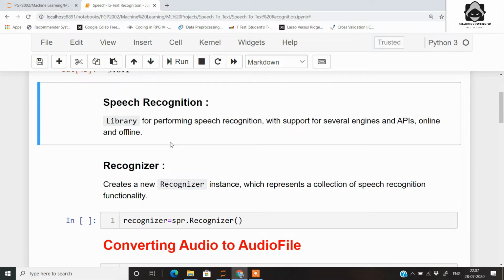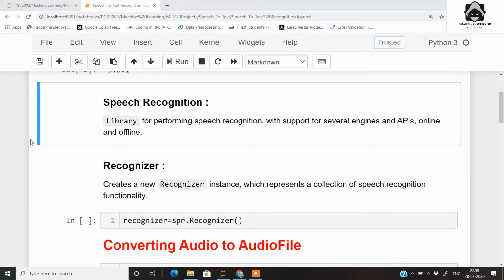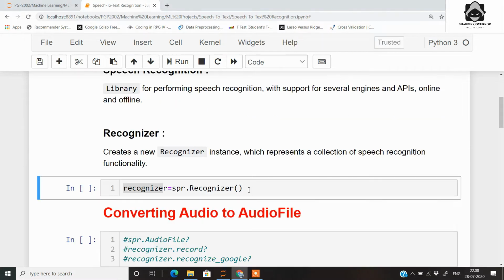So this is actually a library which is used for performing speech recognition with support for several engines and APIs, online and offline. But for the sake of this video, you need to be always connected to your Wi-Fi because we will be using the Google's API in this video, which will be actually searching the text or the lyrics from the audio, match with it and give us the text. So we have created an instance named as recognizer, which is based on the SPR recognizer module.